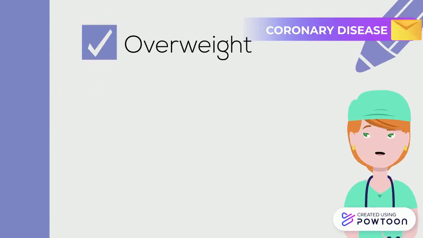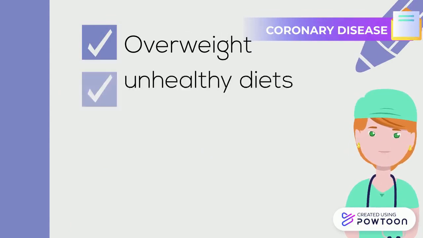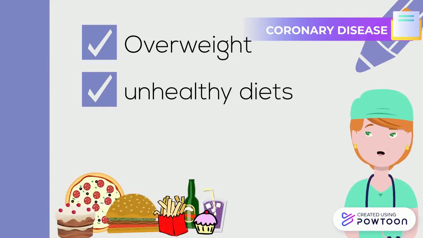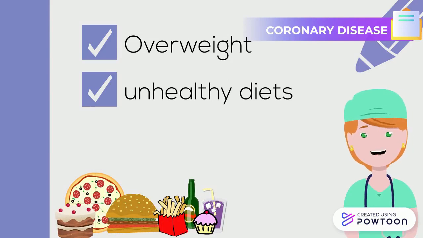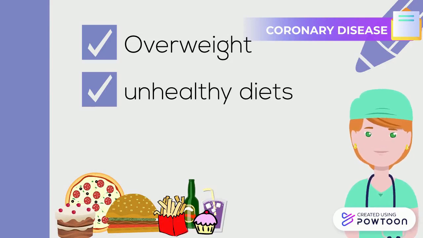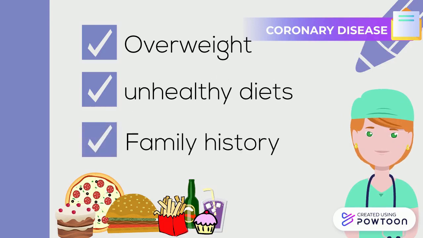Overweight or obesity. Excess weight typically worsens other risk factors. Unhealthy diet. Eating too much food that has high amounts of saturated fat, trans fat, salt, and sugar can increase your risk of coronary artery disease. A family history of heart disease is associated with a higher risk of coronary artery disease, especially if a close relative developed heart disease at an early age.